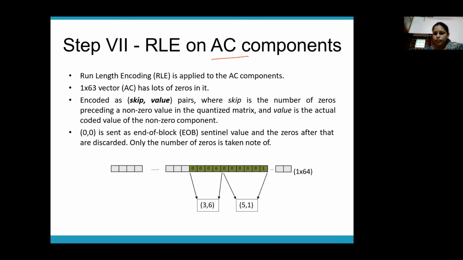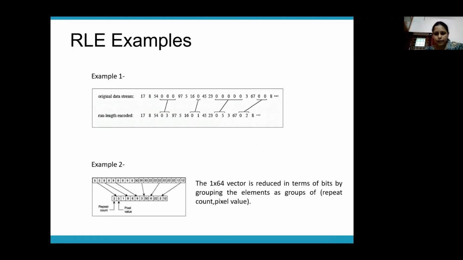So what we are doing, we'll be grouping every pair like this, right? So what is this? This is 3 zeros. So this is 3 zeros followed by a 6, then followed by 5 zeros, then followed by a value 1. So we'll be applying run length encoding on the AC components. Now there is a speciality about this.